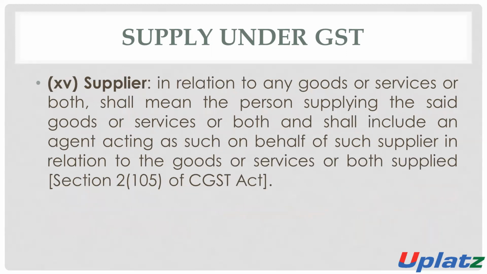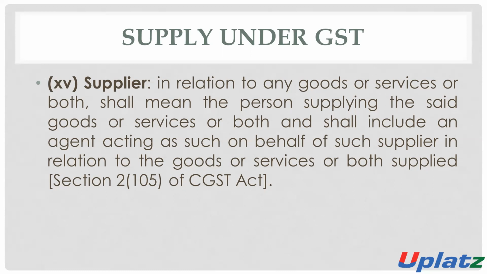Supplier. What is the meaning of supplier? As per the GST law, supplier means, in relation to goods or services or both, the person who supplies the goods or the services or both.